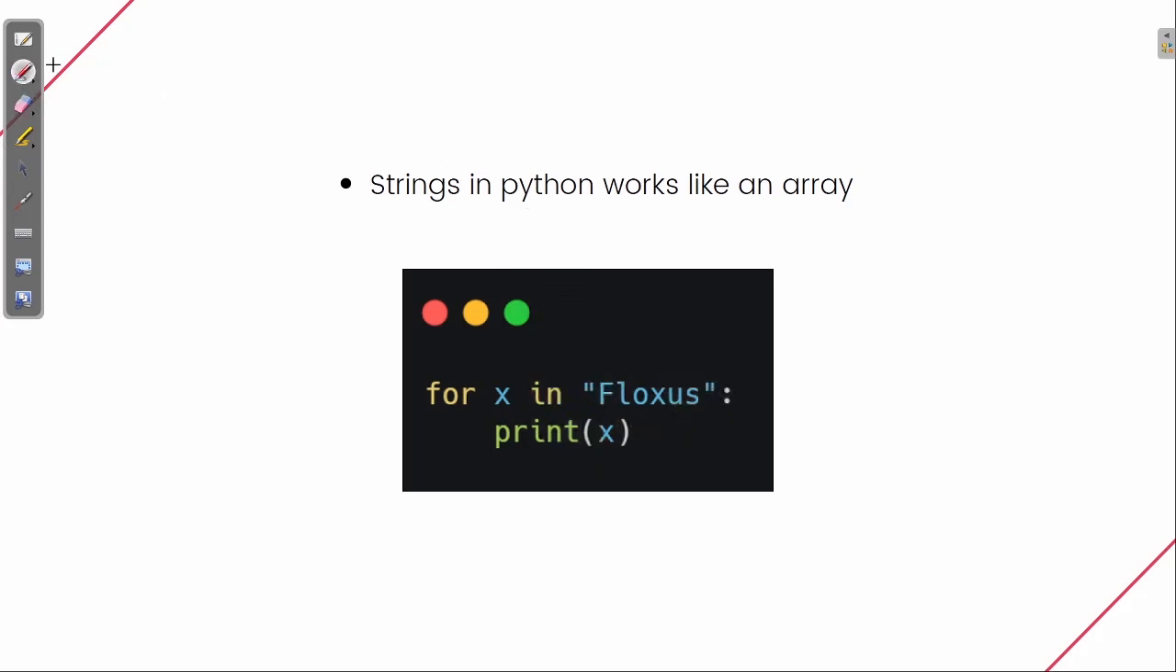So what will be the output? It will print f, l, o, x, u, s. Okay, so this is how it will work. Fine.